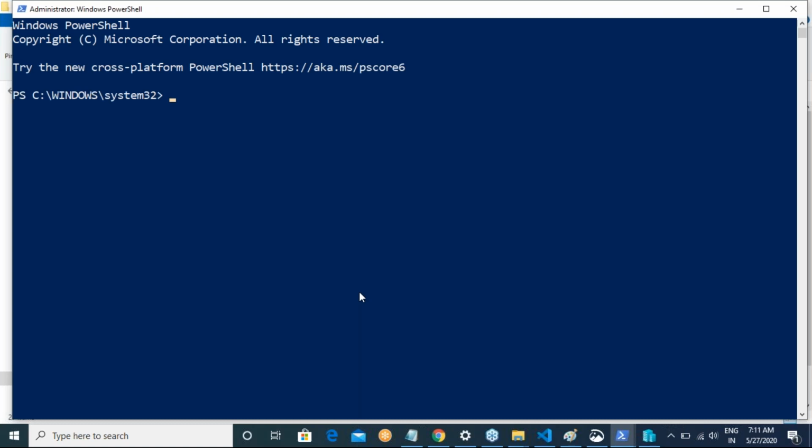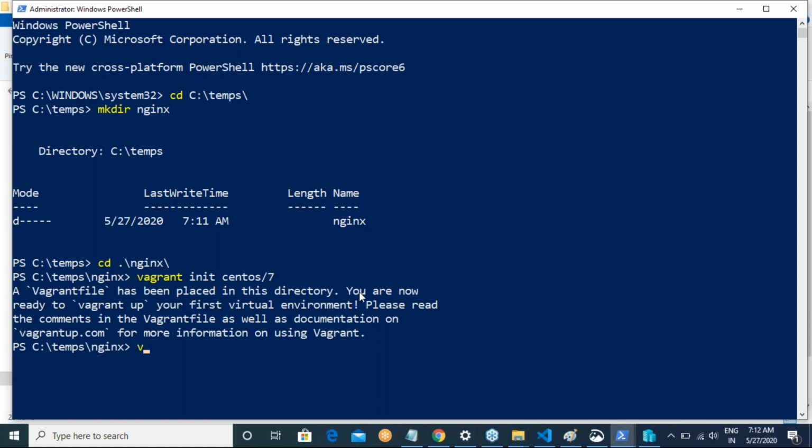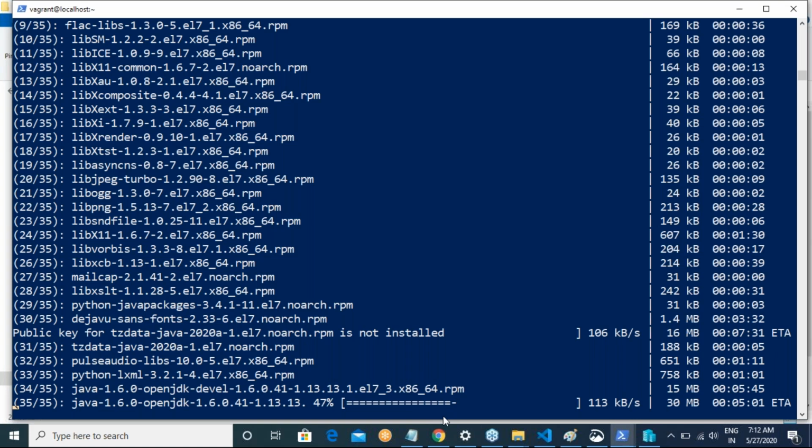So cd c colon, attempts, make dir Nginx. So cd Nginx. Here also I'm trying to tell vagrant init CentOS slash 7. Okay, I am trying to say vagrant up. So there are two activities that are happening parallelly.